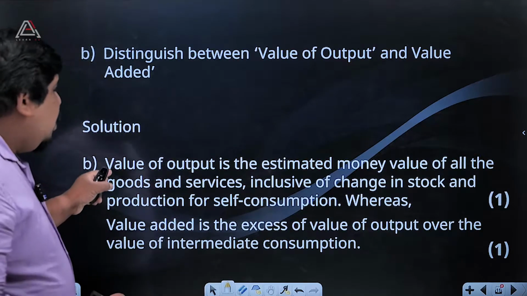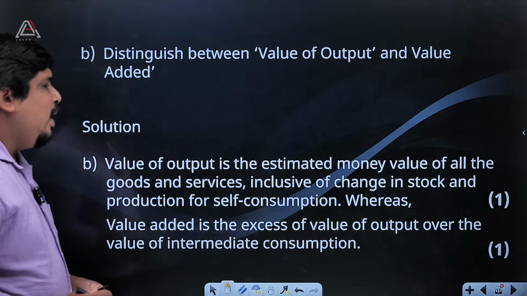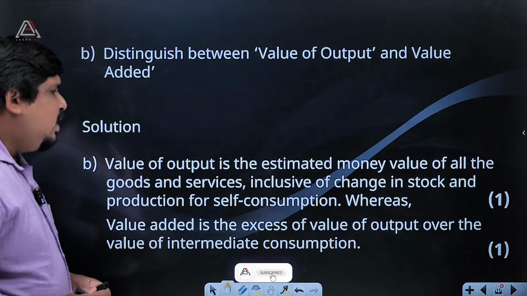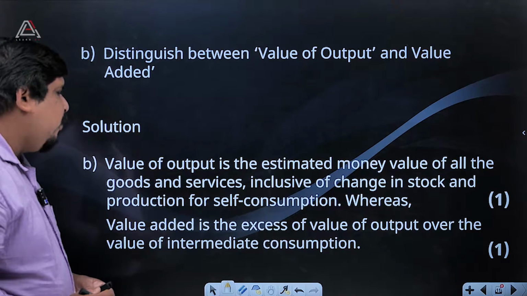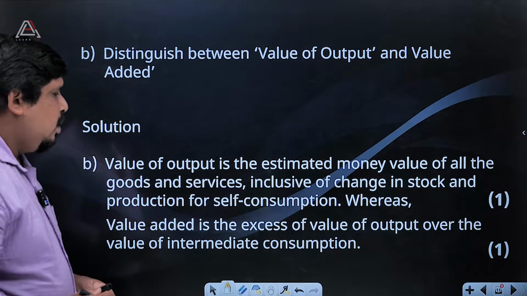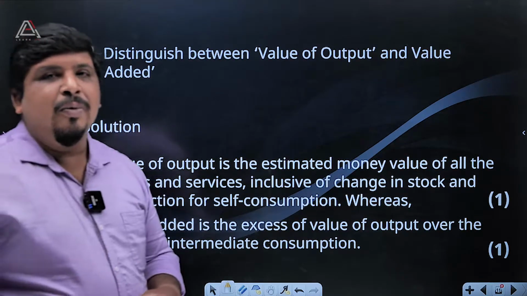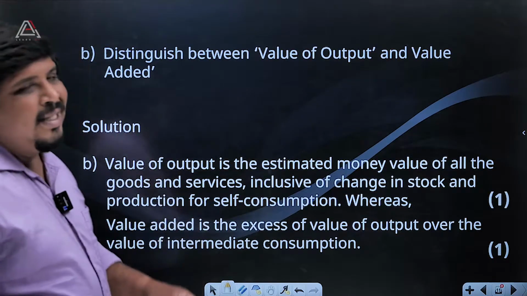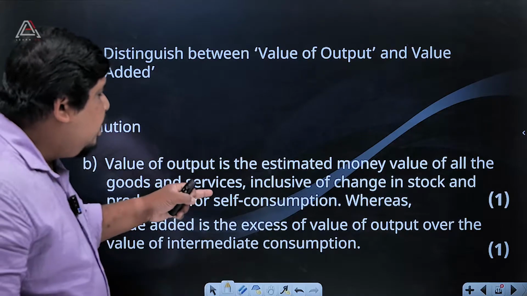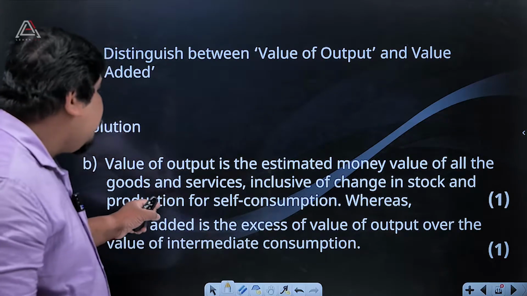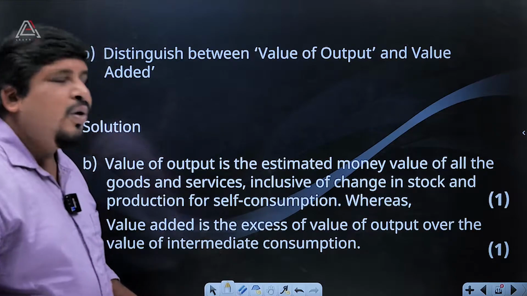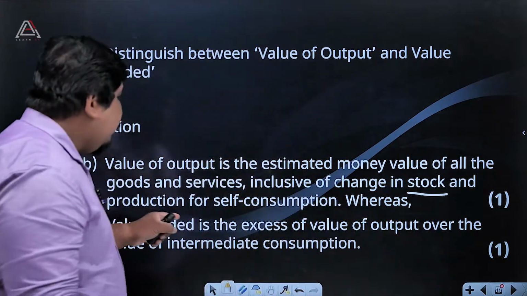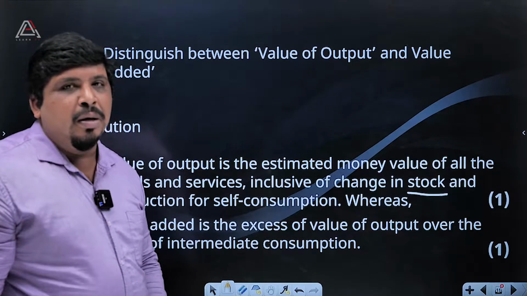Value of output is the estimated money value of all the goods and services, inclusive of change in stock and production for self-consumption. So you have to consider change in stock and production for self-consumption.